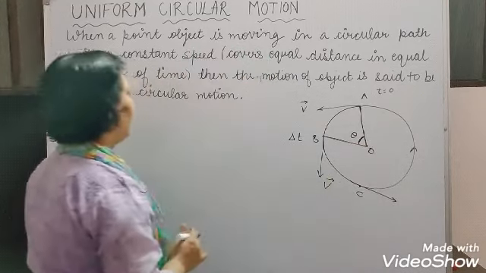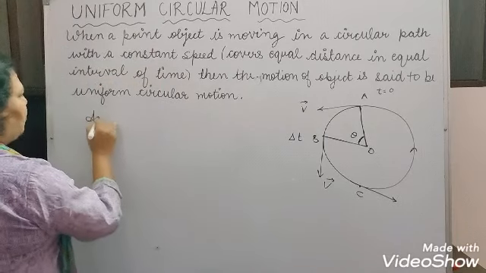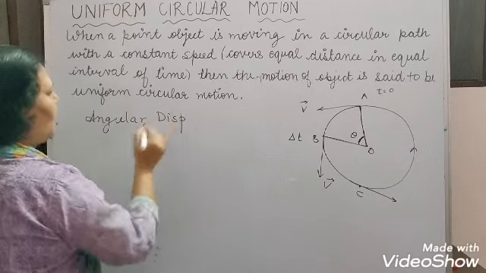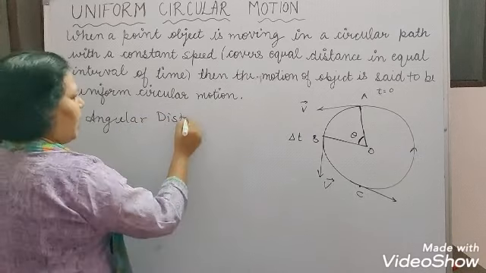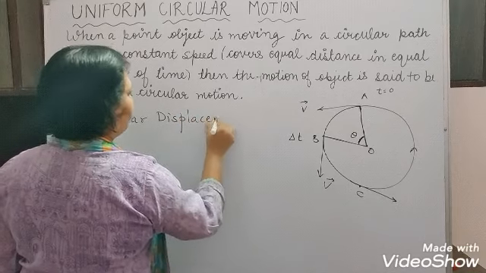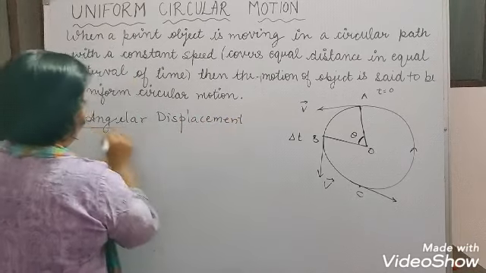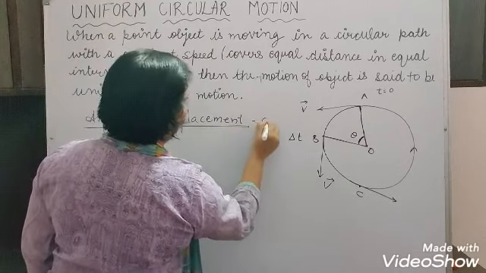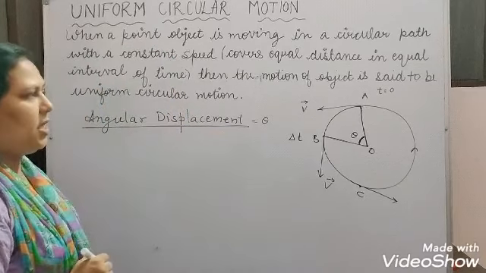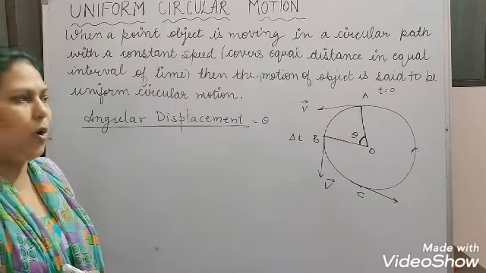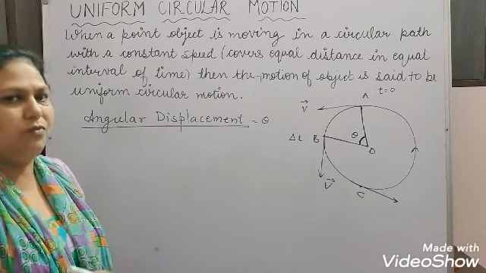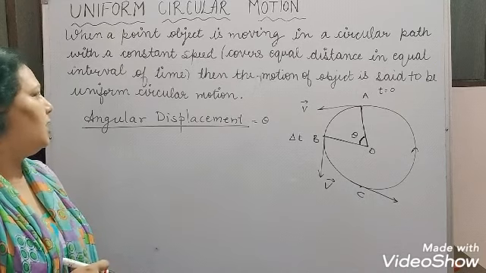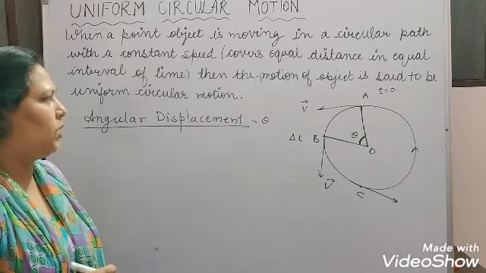This theta is called angular displacement, meaning how much angle it is displaced. The angle subtended at the center of the circular path by an object in circular motion is called the angular displacement, denoted with the letter theta.